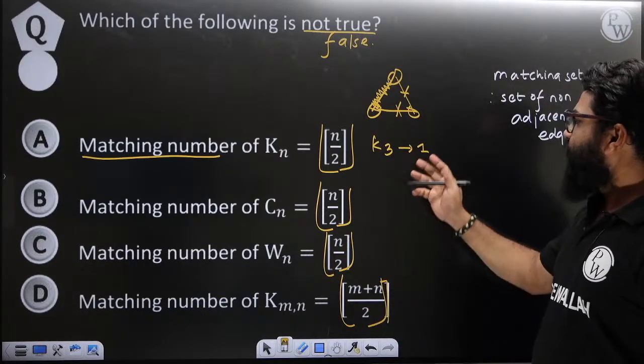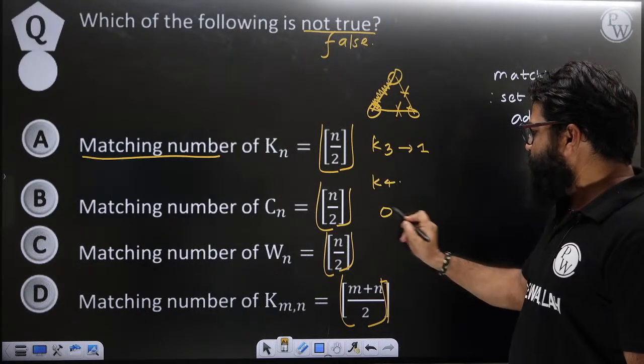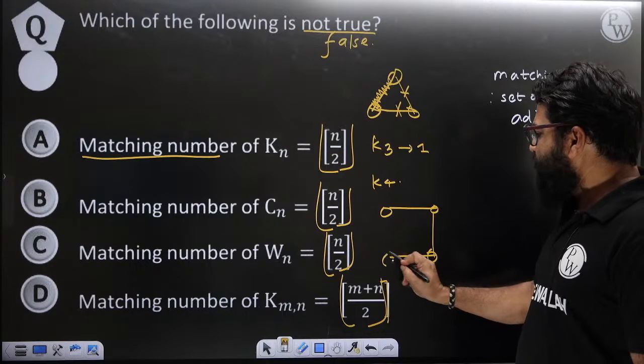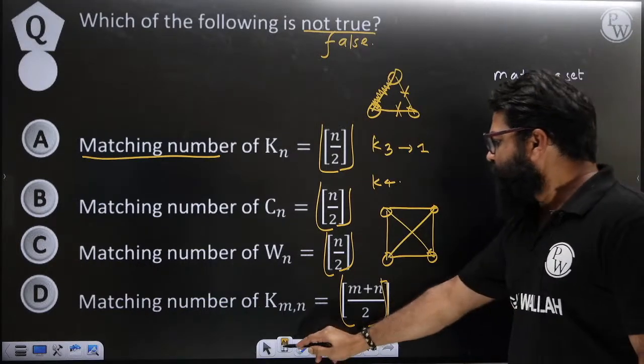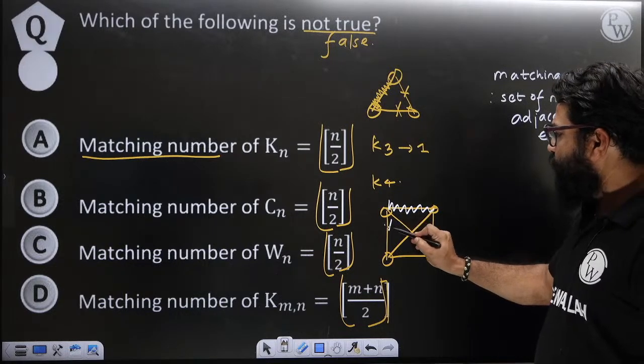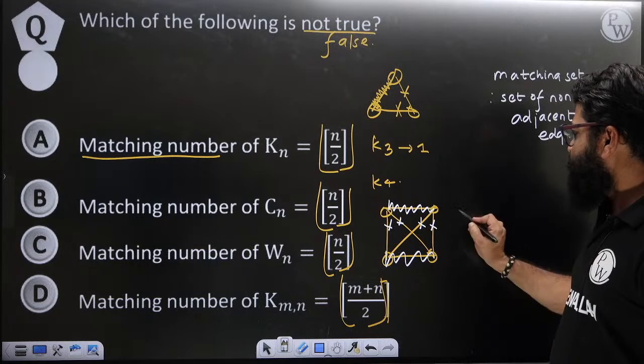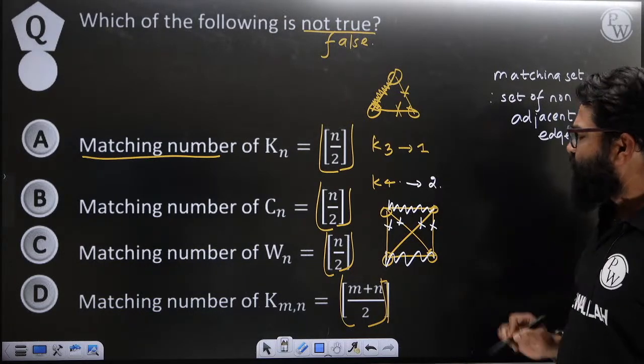Okay. So for K3 you will be getting a matching number of 1. Now let's talk about K4. Suppose I take K4, what should be the matching number? With respect to this example, I cannot take this edge, I cannot take this edge, I cannot take this edge. Then I can take this edge. With respect to K4, you will be getting a matching number of 2.